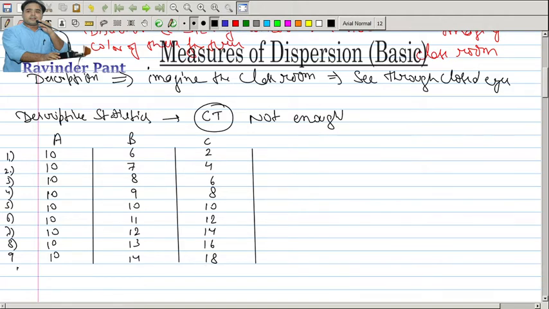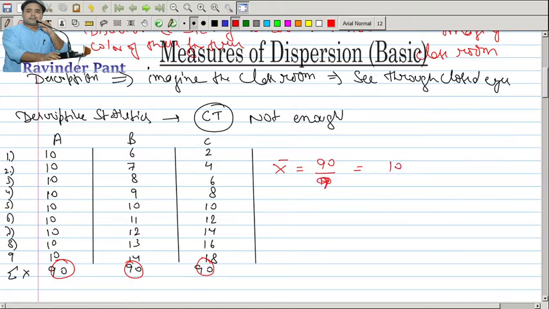What we realize is that the sum of these data sets is equal. All are having 90 as the sum of the observations. If you calculate the mean, you will see that the mean is coming to be 9.